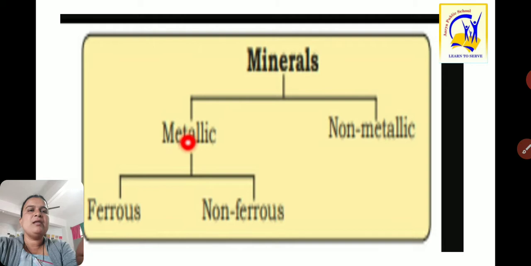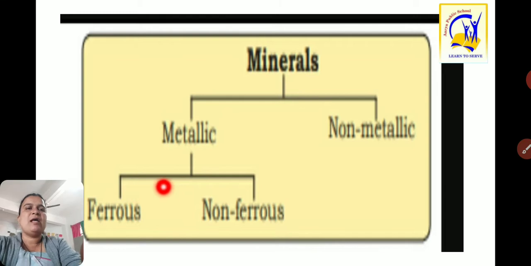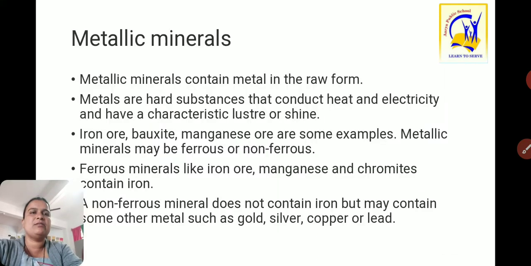Again, in the metallic, minerals can be classified into ferrous as well as non-ferrous. So minerals are classified into two parts: metallic minerals and non-metallic minerals. Then metallic minerals are further categorized into ferrous and non-ferrous.